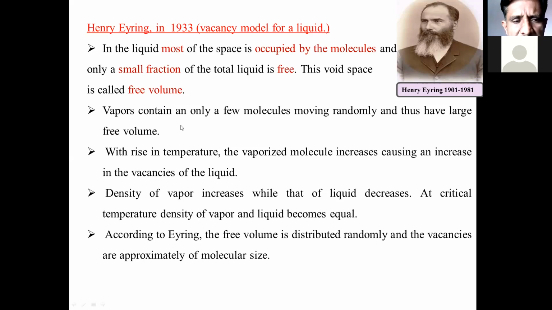So vapors contain only a few molecules moving randomly and thus have a large free volume. If you check the free volume in the case of vapors, what happens? In the liquid state there is less free volume, but in the vapor state the free volume is more, because there is a random arrangement of molecules in the gaseous state, and hence any two molecules in the gaseous phase are far away from each other. Hence the free volume is greater than in the liquid phase.